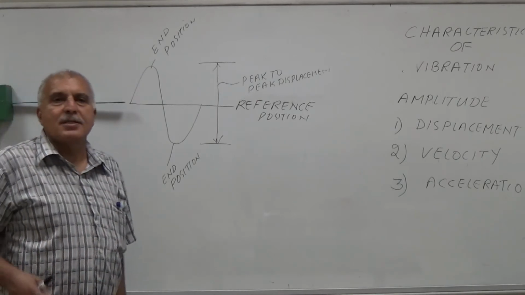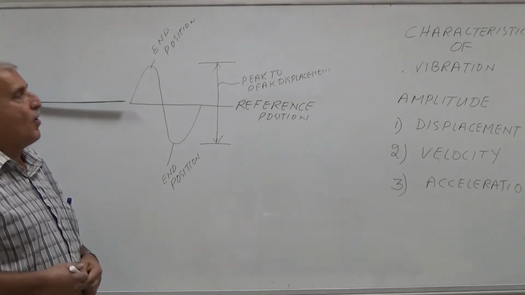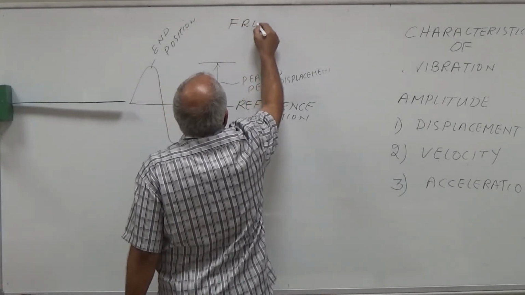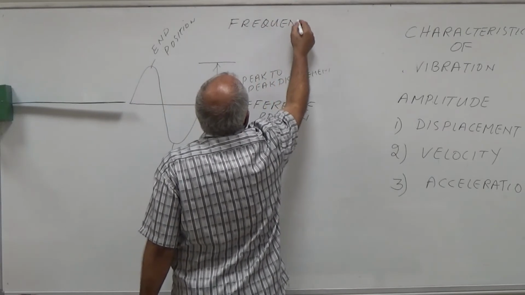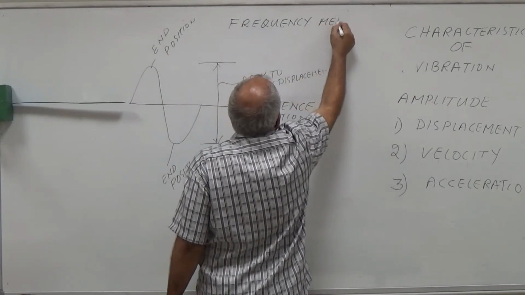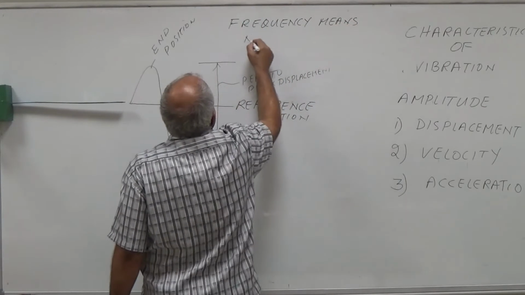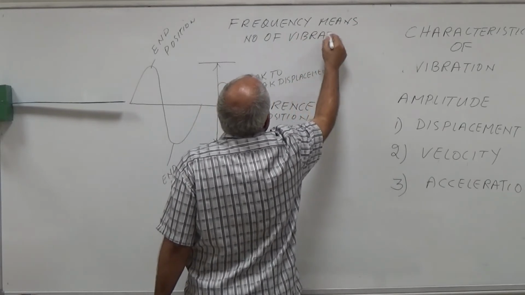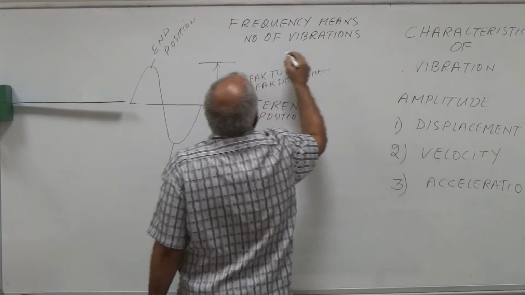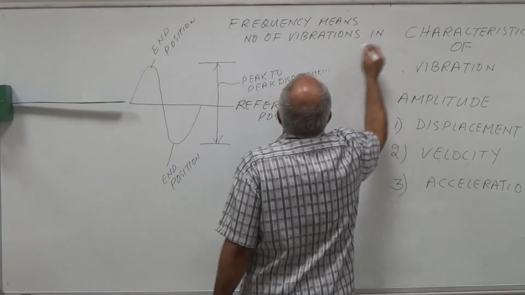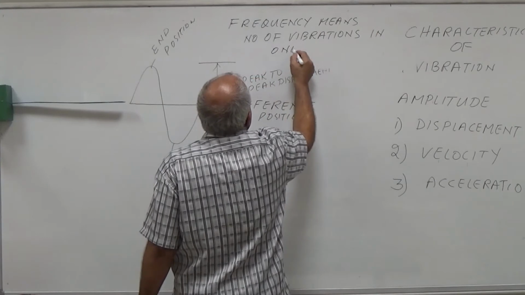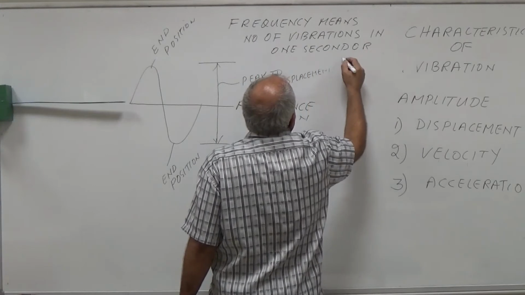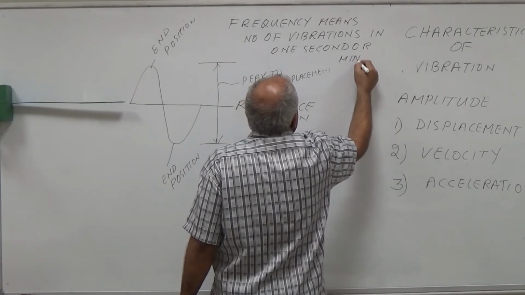The number of vibrations in 1 second or in 1 minute is called frequency. So frequency means the number of vibrations in 1 second or minute.